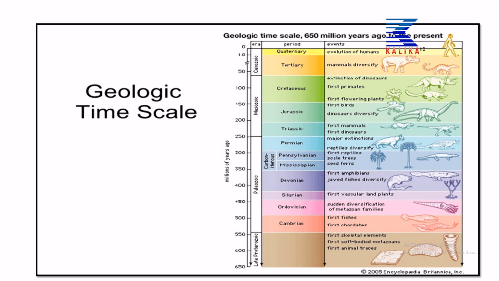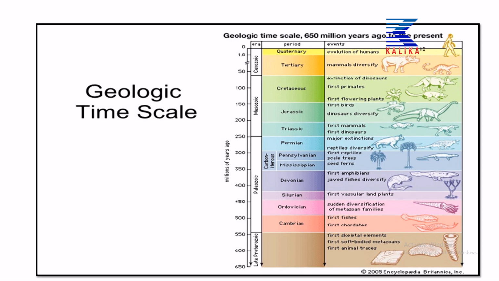The first reptiles were developed at the time of the Pennsylvanian. You can see in the figure, it will be very clear. Seed trees like cycad were developed at that time. Seed ferns, that is Carboniferous forests, were developed at that time. The first amphibians were developed in the Devonian period.